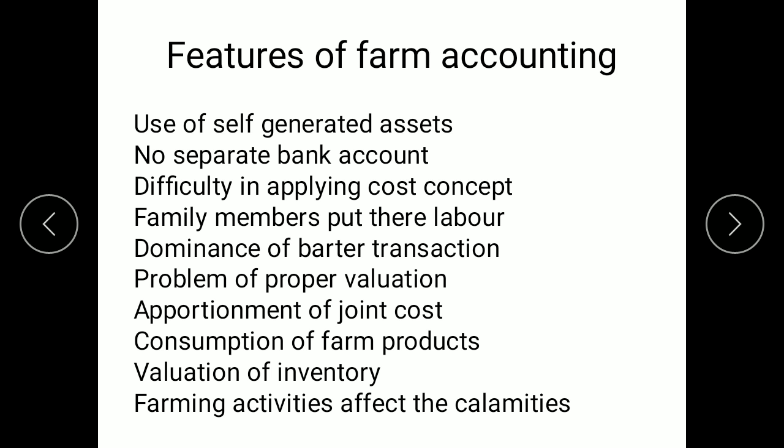The next point is dominance of barter transaction. As you know, barter transaction is nothing but exchanging goods for other goods. Instead of money, we exchange goods with goods. It is seen that farming transactions are very much characterized by this. In some cases, agricultural product is handed over to the worker in exchange for his labor. For the workers who have worked in our field, instead of giving cash to them, we just give the product which we have produced.